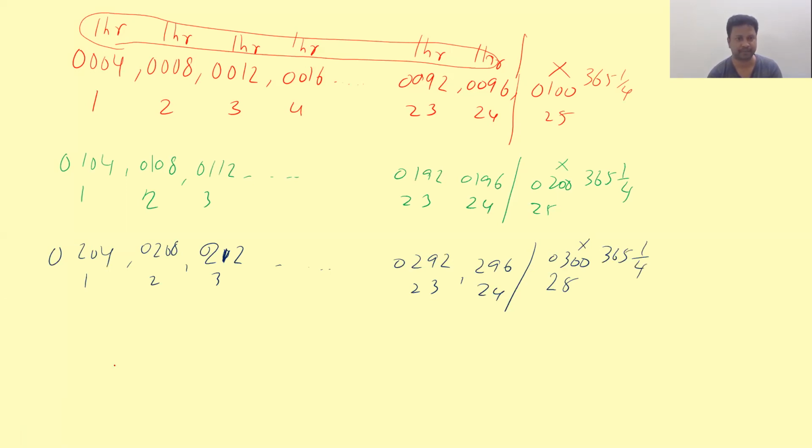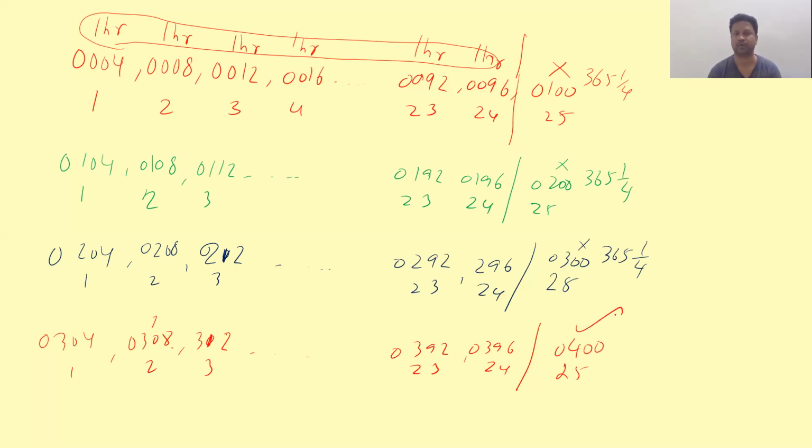And then 304, first leap year. 308, second leap year. 312, third leap year. So it goes on like this. 392, 23rd leap year. 396, 24th leap year. But this 25th leap year becomes a leap year. What is it? Every century is not a leap year. Every fourth century is a leap year. This is becoming a leap year. Why? Already I added 1 day.